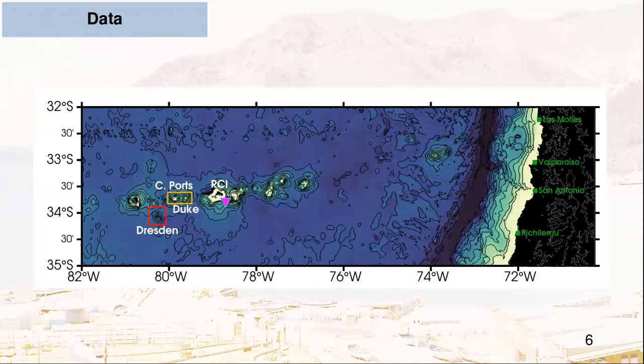To answer these questions, we used information gathered during an oceanographic cruise in September 2015, consisting in a high-resolution CTDO sampling over 4 of the tallest seamounts of the ridge, accompanied by microstructure measurements on each of its summits, and a control station located 30 kilometers south of each seamount. Only the information associated to the seamounts located at the western tip of the oxygen minimum zone was used, associated to Dresden, Sinkeport, and Duke seamounts.